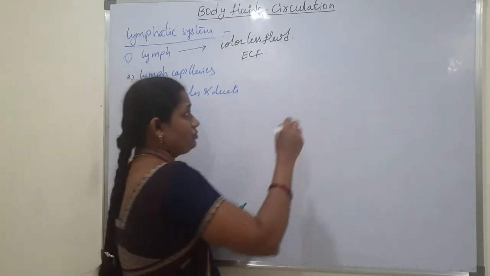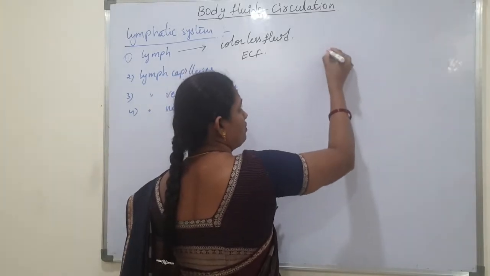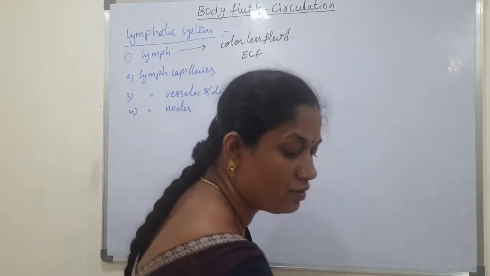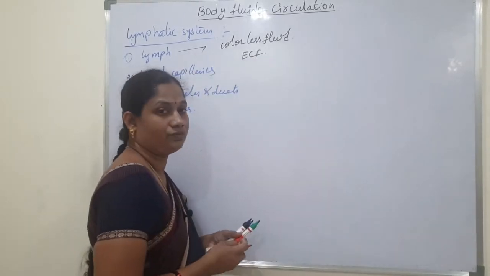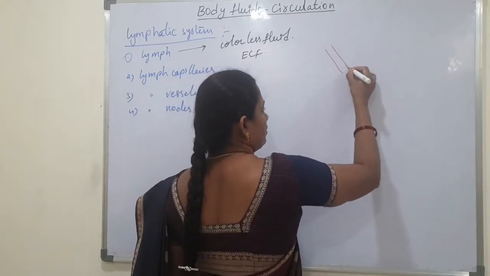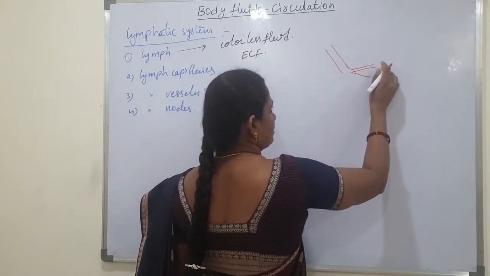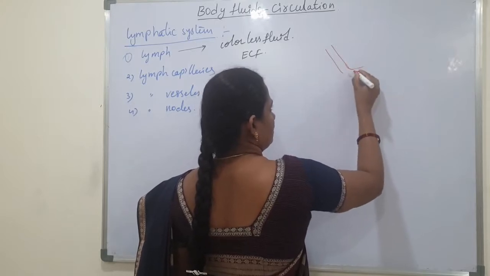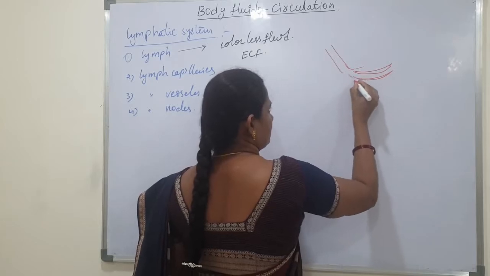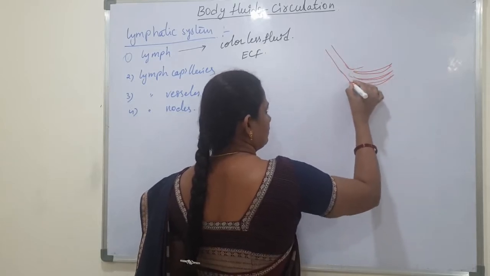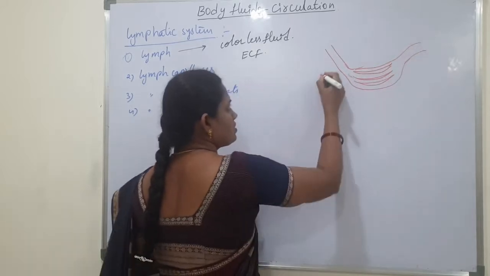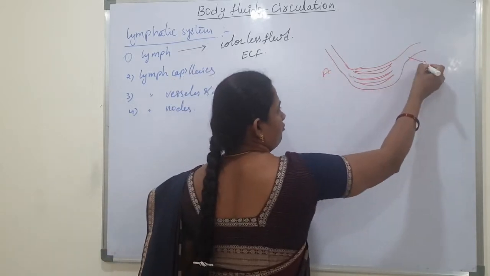So during the blood circulation, what will happen? In the blood circulation, the arteries, this is about artery, this is vein.